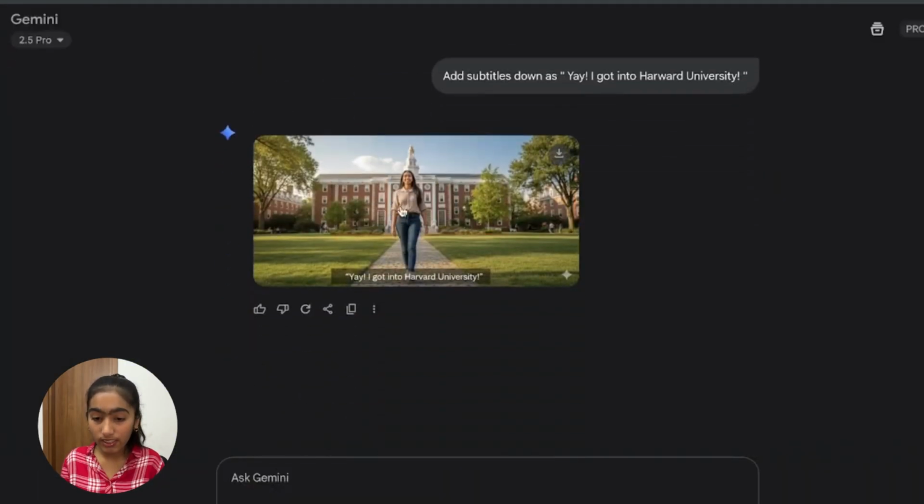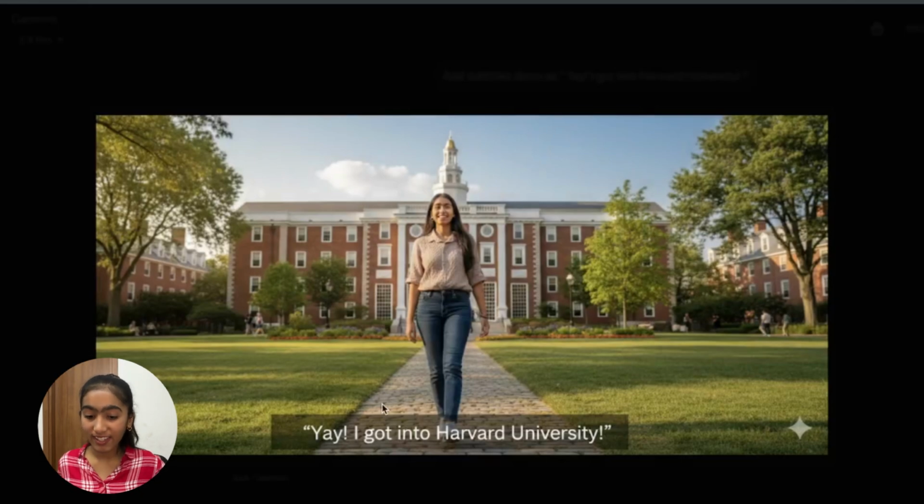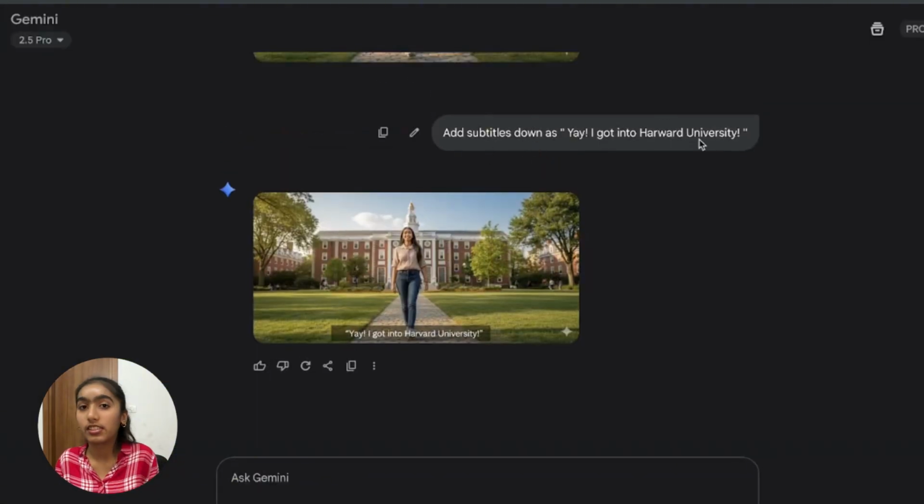And if you want, you can add subtitles just to show what it is. Like, yay, I got into Harvard University. I just basically asked it to add subtitles down. Like, you can imagine and create your own vision board using your own images.